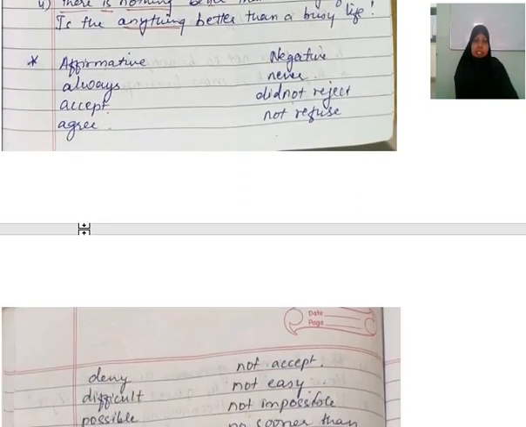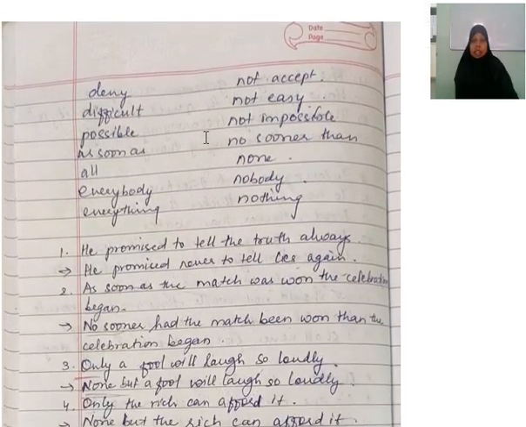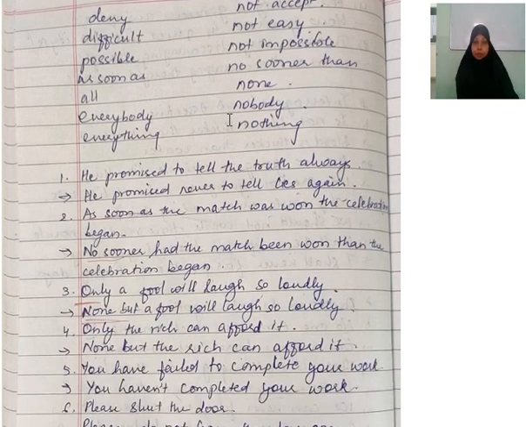Now while changing the sentence from affirmative to negative, students, there are certain changes of words. Like if in an affirmative sentence always is used, you will use never here in negative. Accept, did not reject. Agree, not refuse. Deny, not accept. Difficult, not easy. Possible, not impossible. As soon as, no sooner than. All, none. Everybody, nobody. And everything, nothing. We will see examples of that.